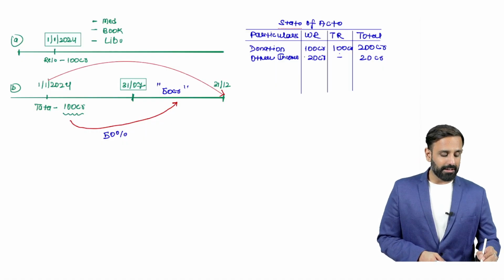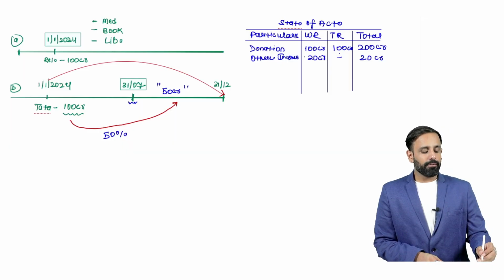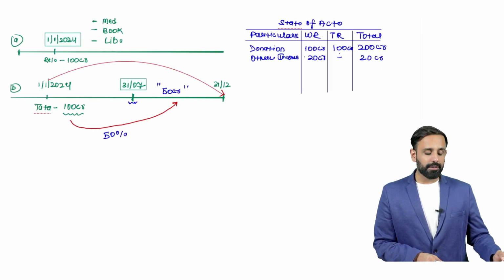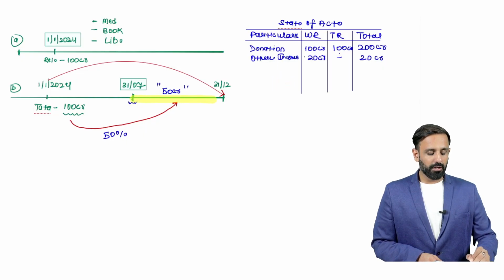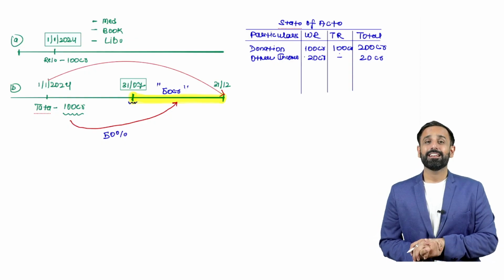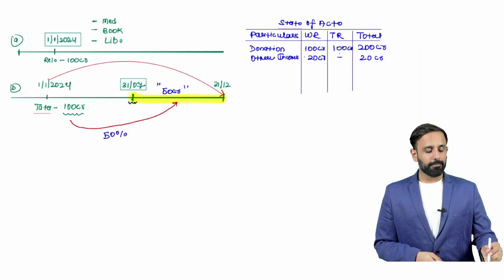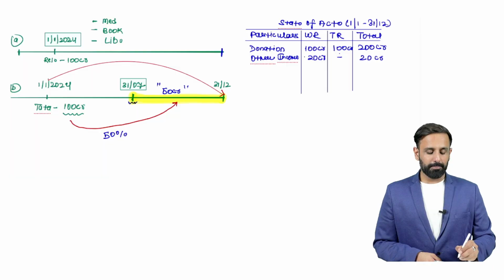But you have to understand what condition has been kept by Sir Tata: that out of 100 crore, 50 crore amount you can use in the second quarter. So don't you feel that if you are preparing the statement of activity from 1st January to 31st December, it means we are preparing the statement of activity for the entire year?